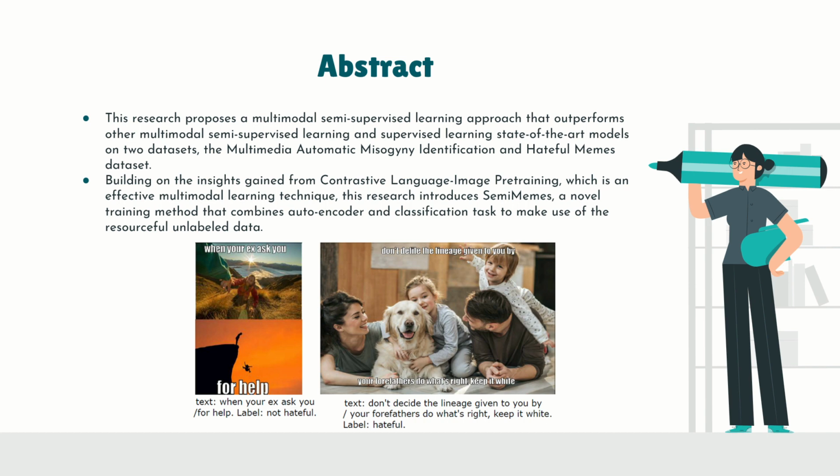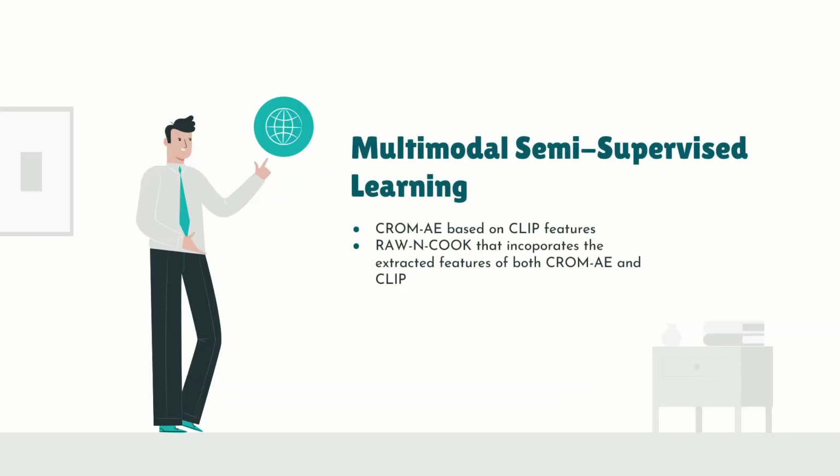So how does this approach work? For our model, we develop a pre-trained model named cross-modality autoencoder, CHROME, which is based on CLIP features. The full form of CLIP is Contrastive Language-Image Pre-training, and these features can be trained on small datasets without labels. Next, we create a custom supervised model called Raw and Cook that incorporates the extracted features of both Chrome and CLIP, hence utilizing knowledge from unlabeled data for a supervised model.